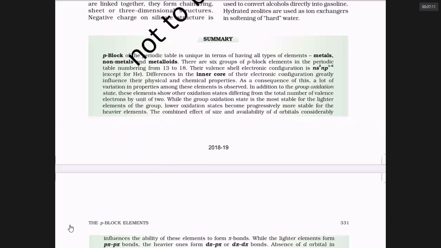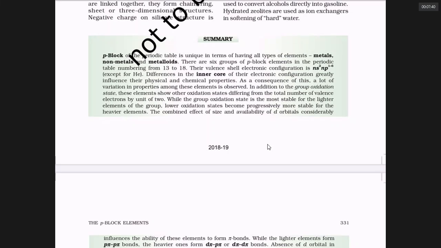Always the second period elements can make p-pi double bonds. For example, nitrogen can make N double bond O. That is a p-pi bond. Carbon can make C double bond O in CO2, a p-pi bond. The silicon, next element to carbon, is not able to make SiO double bond. Carbon is making C double bond O, and making CO2.